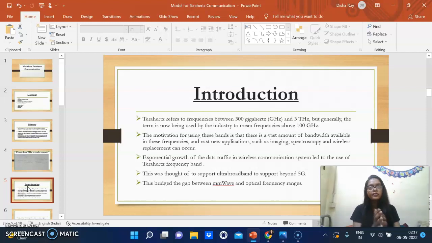So basically, we know that the current time is heading towards 6G. So that means what? We need more bandwidth, more data rate. So this is what terahertz communication is aiming for, so that they are able to cover more data rate. Okay, so this bridges the gap between the mmWave and optical frequency ranges.